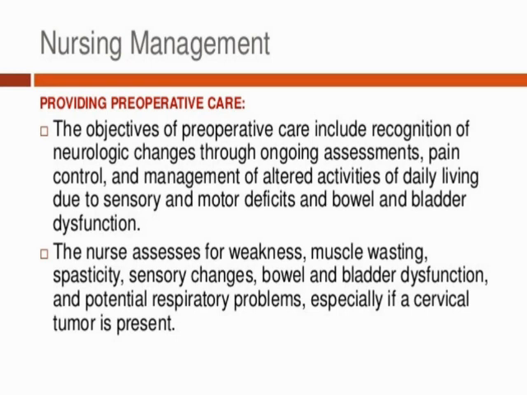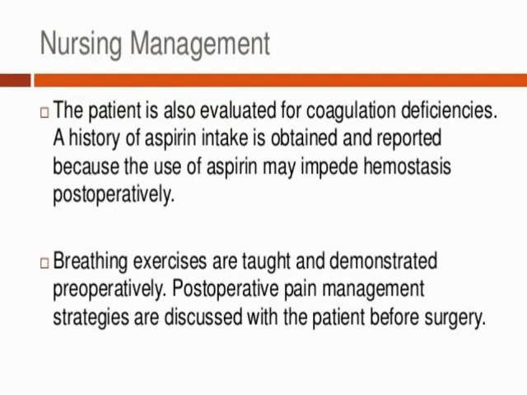Now the patient is also evaluated for coagulation deficiencies. A history of aspirin intake is obtained and reported because the use of aspirin may impede hemostasis postoperatively. So if a person has a history of aspirin use, we ask about it before taking the patient for surgery.